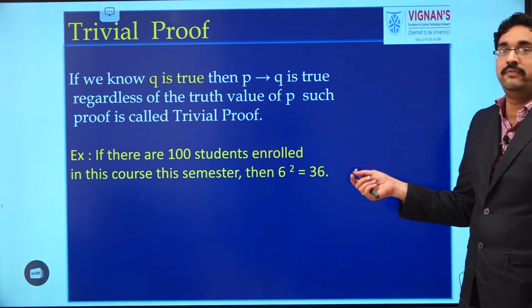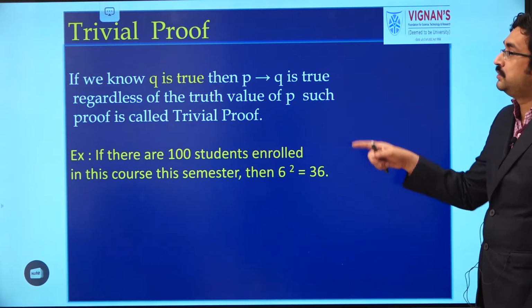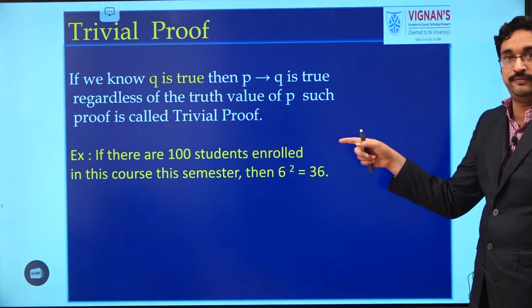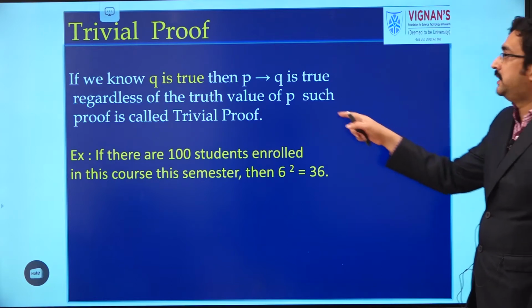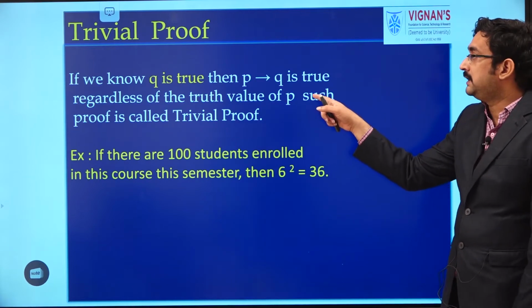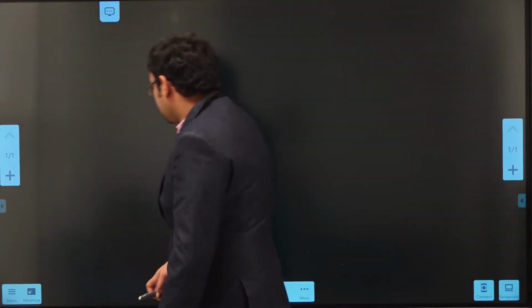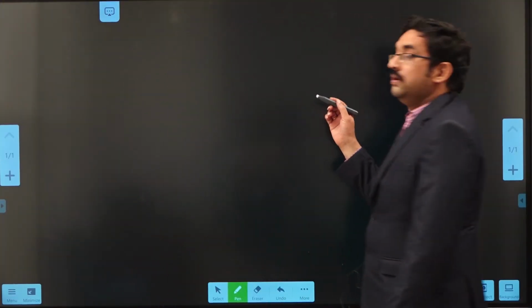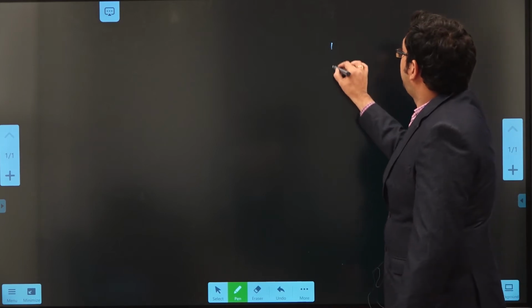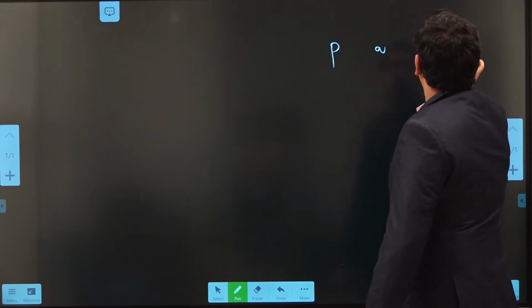Trivial proof. While we are going to discuss proofs, first we should know what is a trivial proof. When we want to prove that p implies q is true, it is enough if we show that q is true, because of the truth table of p implies q.